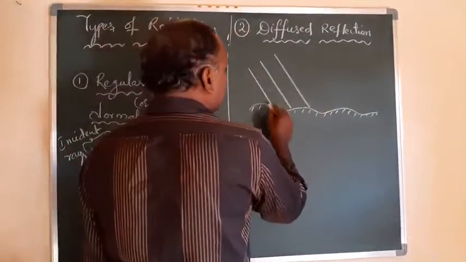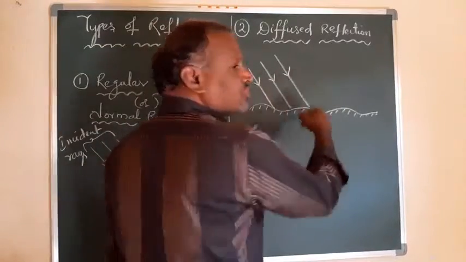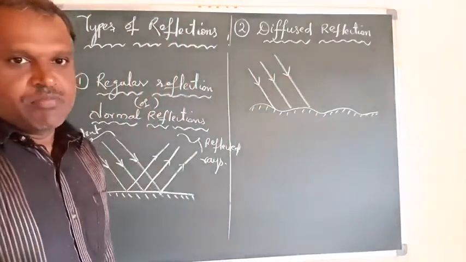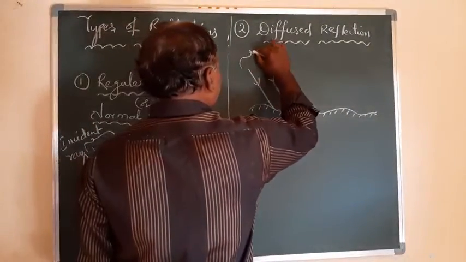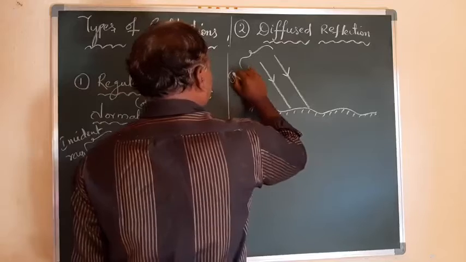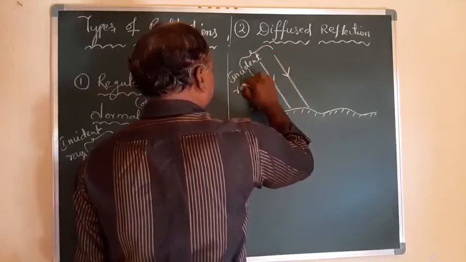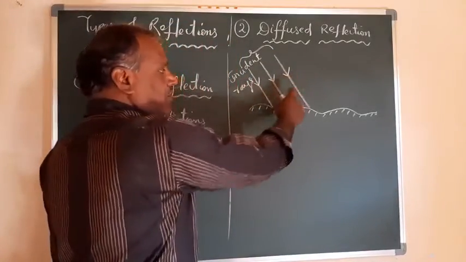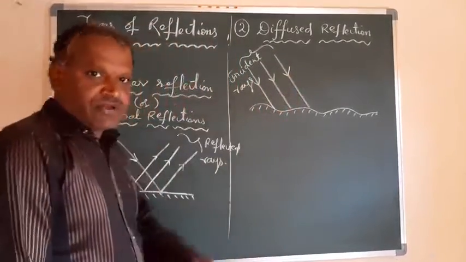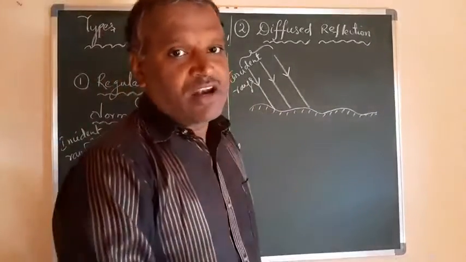Here you can observe that these incident rays are parallel to each other before reflection. But after interaction with this uneven surface, the reflected rays are no more parallel to each other.